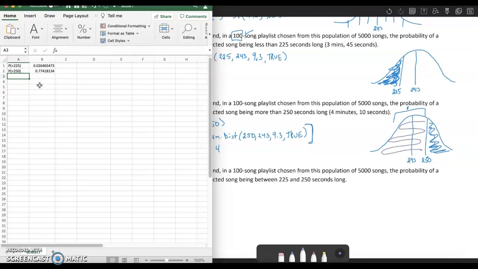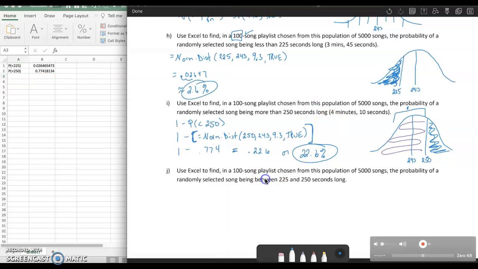So we have to do 1 minus that to find the area on the right, the upper area that we actually want. And that would give us about 0.226 or 22.6%. And again, watch your own rounding rules on your homework and on your assignments.